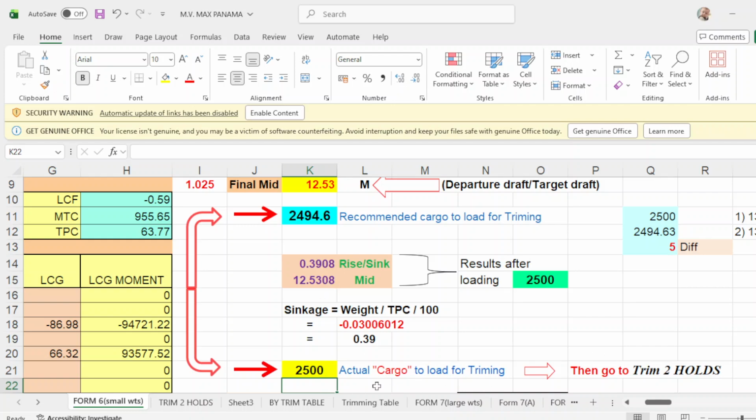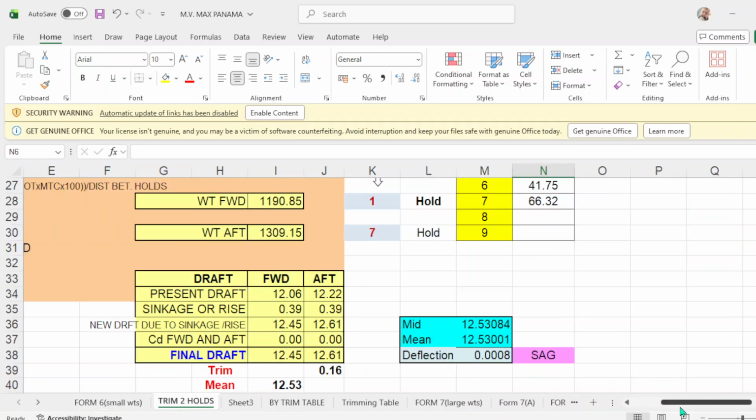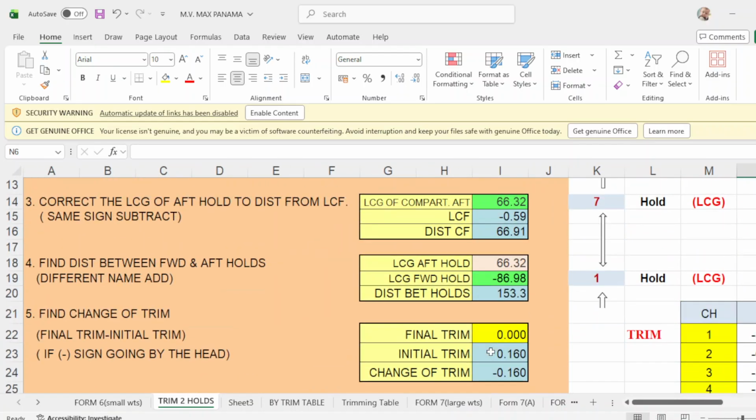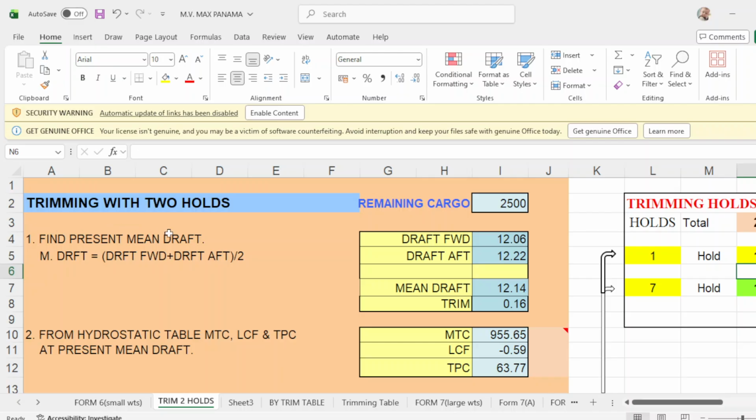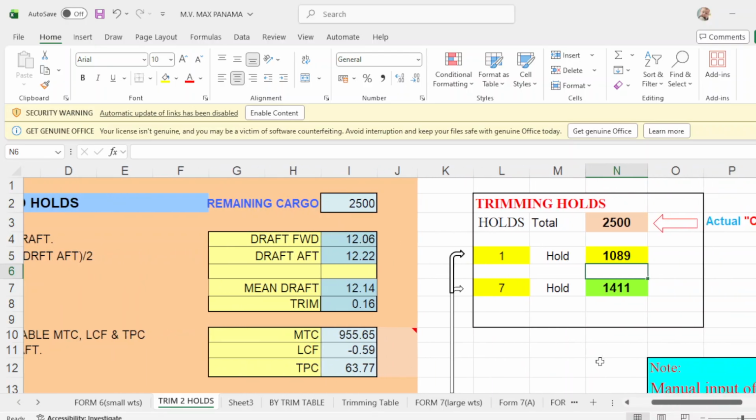Then what happens? Actual cargo to load for trimming and then go to trim holds 2. Take note of this figure. Trim holds 2 now is, you got trimming with 2 holds, you got 2,500. This is your initial drop, and this is your trim 016 and MTC, LCF, and TPC. And your trimming holds, for example, is 1 and 7. Okay. And here you got the trimming weight of 2,500.